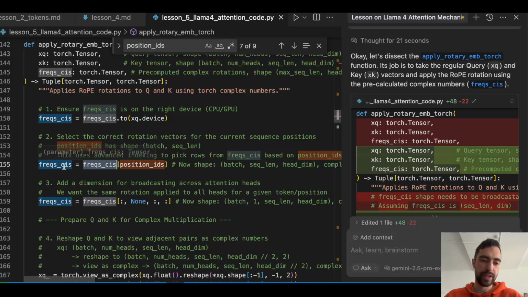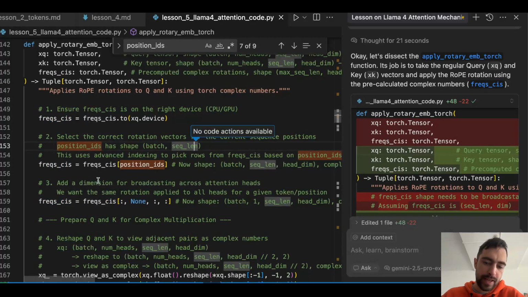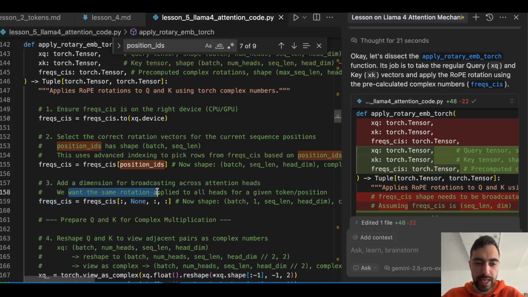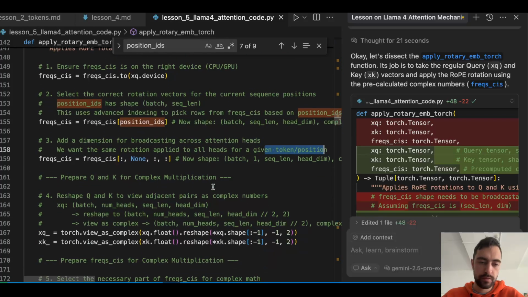So now instead of having the frequencies for every possible place in the whole context window, the full length, we will just have frequencies for whatever tokens we actually have right now in all of the batches. And then add a dimension for broadcasting across attention heads. We want the same rotation applied to all heads for a given token position.